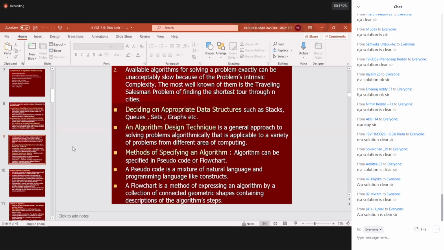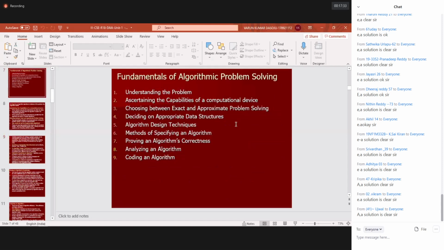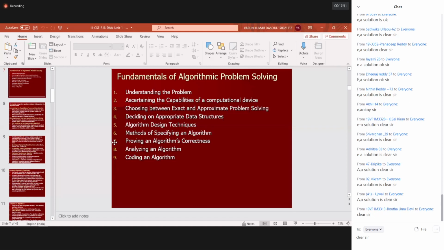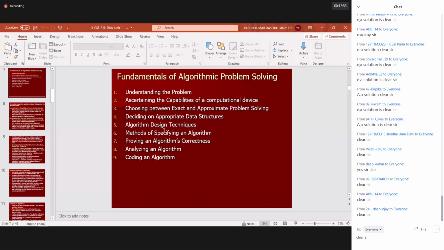Focus carefully on this point. Now, deciding an appropriate data structure. Is that point clear to you? Respond fast. Deciding an appropriate data structure is a very important question. It's a 15 marks question. You have to take proper information and supply the necessary examples for it also. Please respond fast. Step number 4, at least we can make step 4 done.